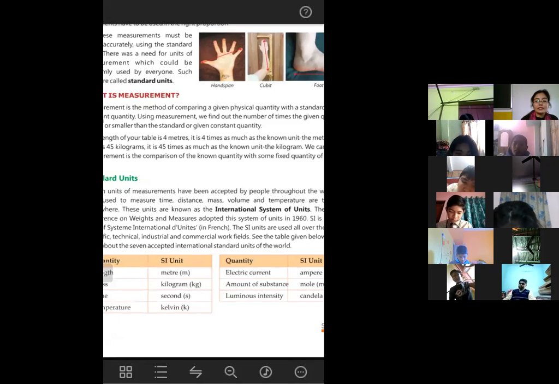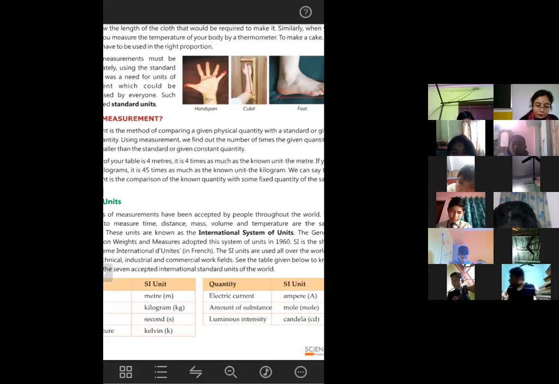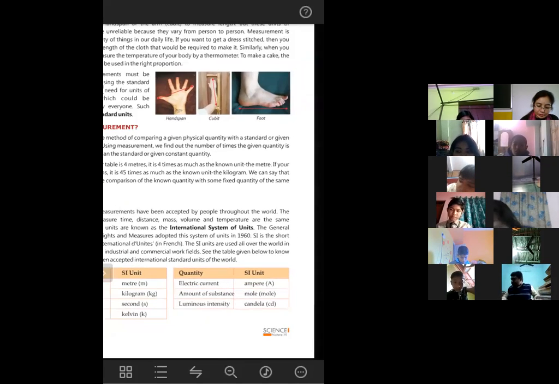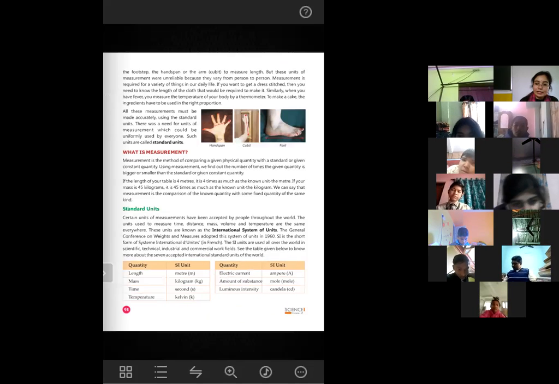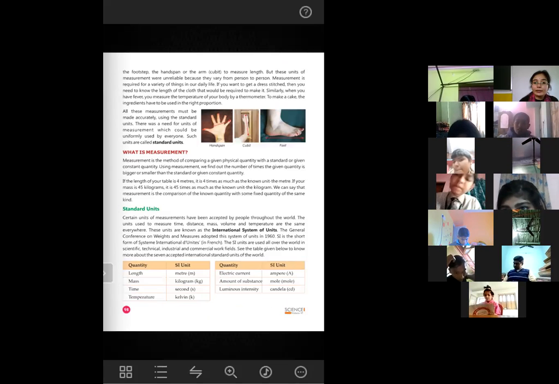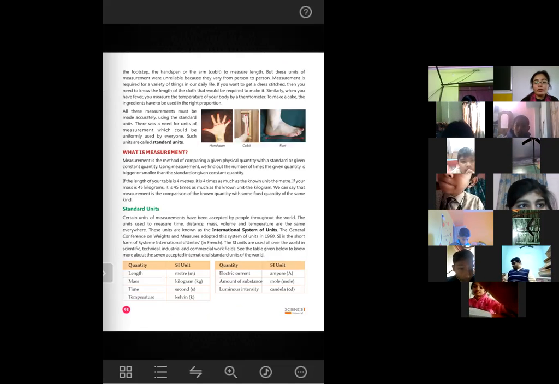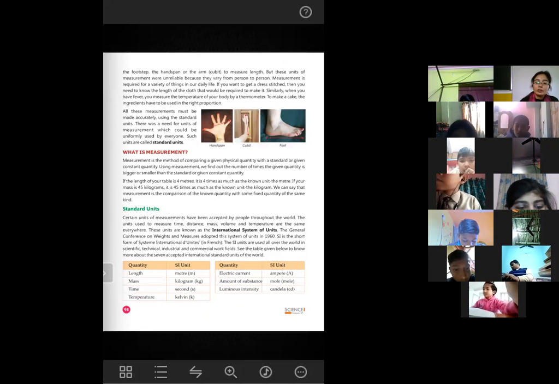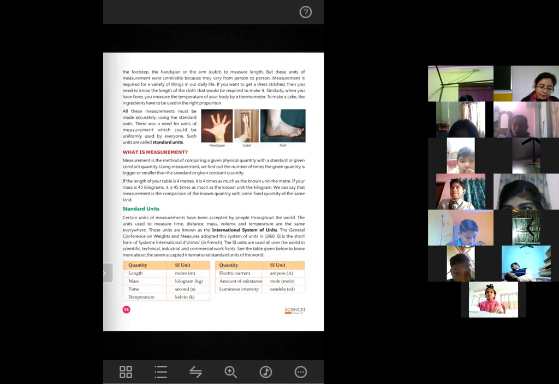Okay, so you can say that standard units are the units used for measuring things that are accepted throughout the world. So everyone will use the same unit to measure the same thing.